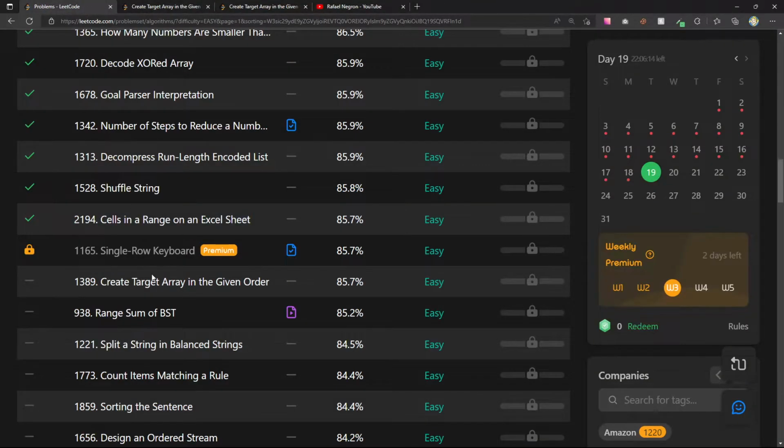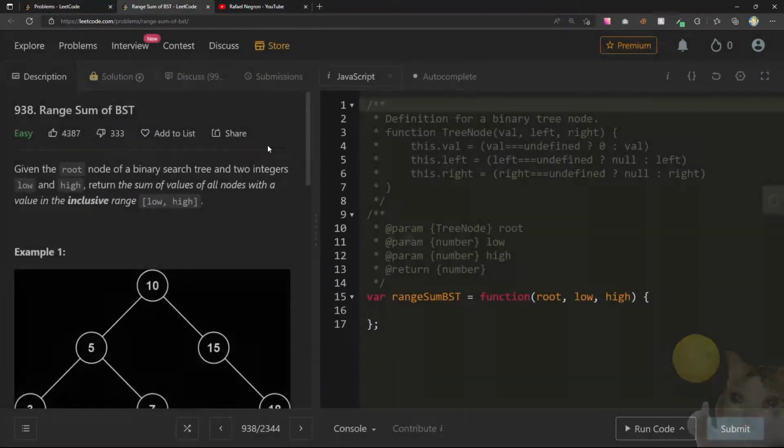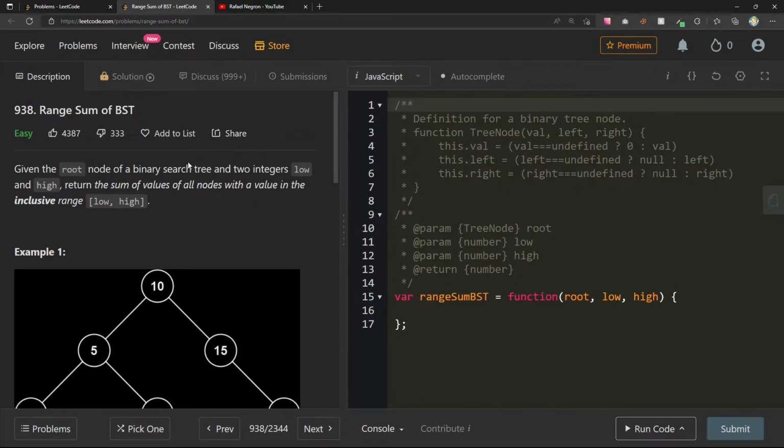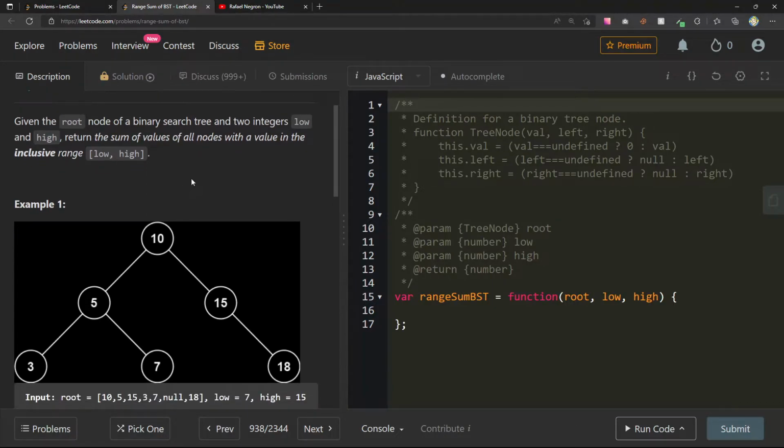Cool. Let's go to the next thing. So range sum of BST. All right. Binary search tree is great and a nice like to dislike ratio. So given the root node of a binary search tree and two integers low and high, return the sum of values of all nodes with a value in the inclusive range of low to high.